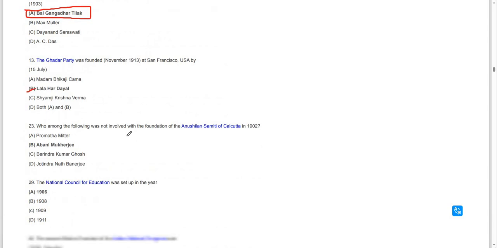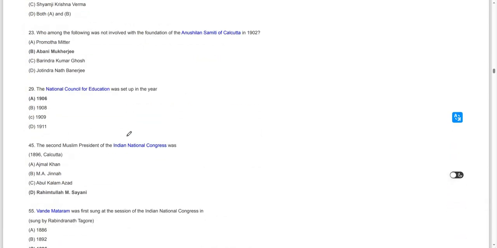Moving on to the next question. Who among the following was not involved with the foundation of the National Samiti of Calcutta in 1902? Pramothanath Mitra, Barendra Kumar Ghosh and Jyotindranath Banerjee were all involved. But there was no individual such as Avani Mukherjee, so he was not involved.